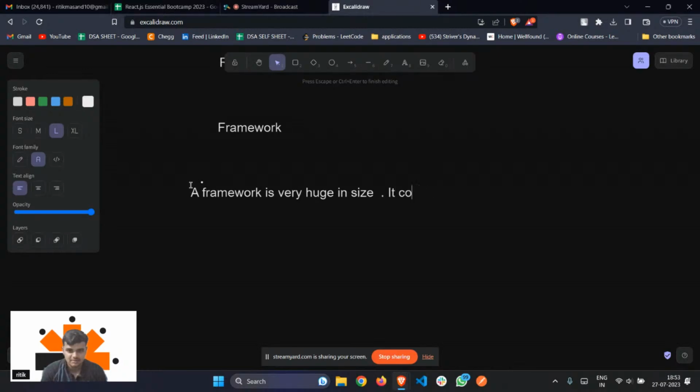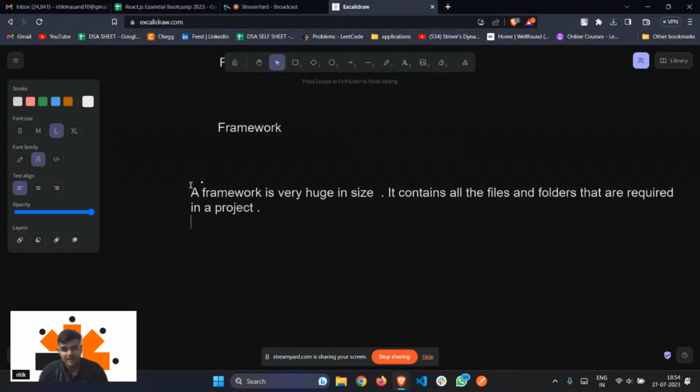It contains all the files and folders that are required in a project. Again, it's a bundle of files and functions that contains all the files. Let's suppose a very practical example.